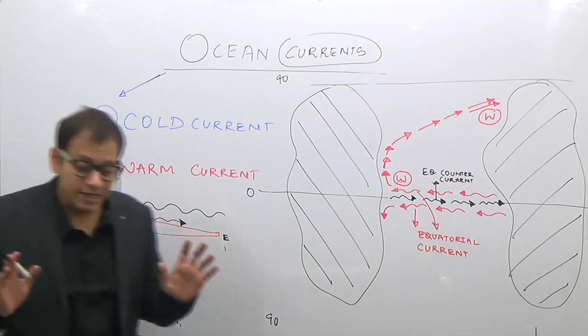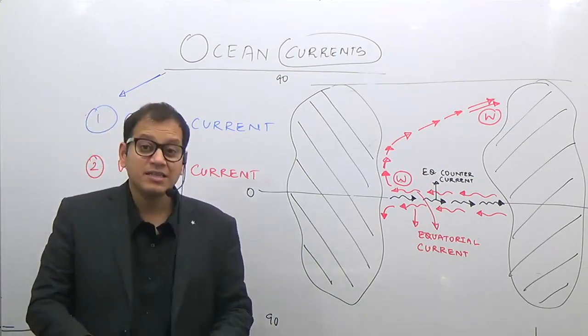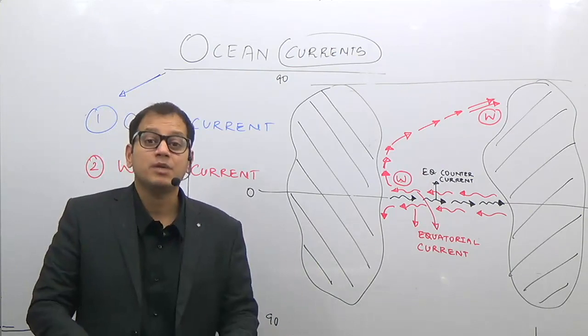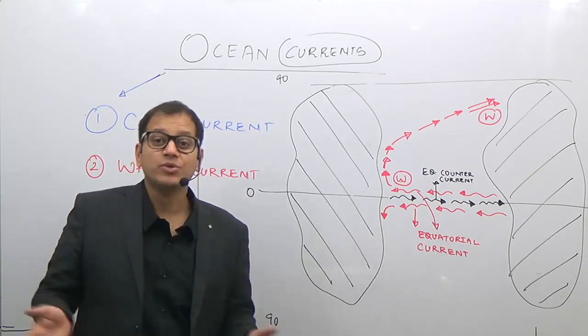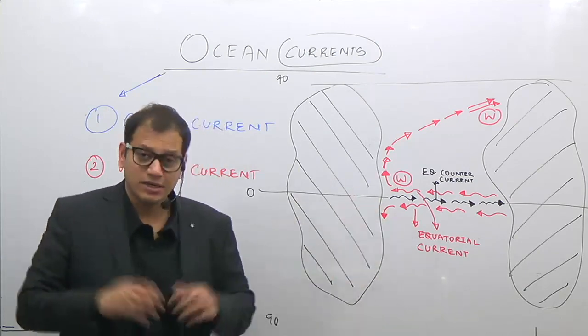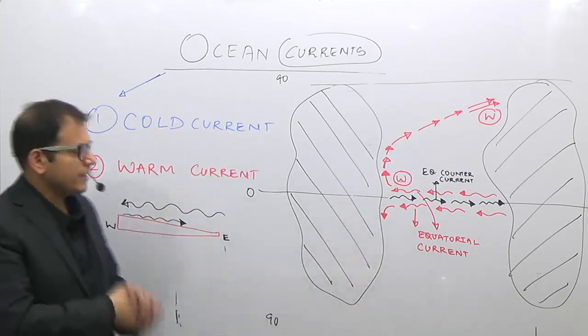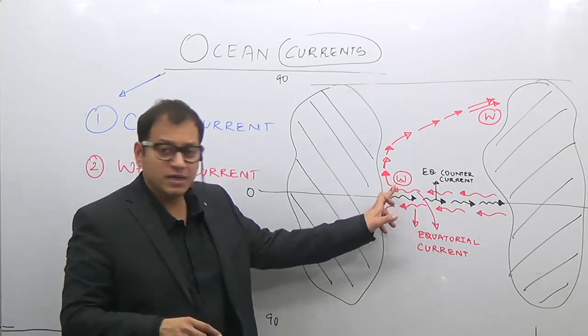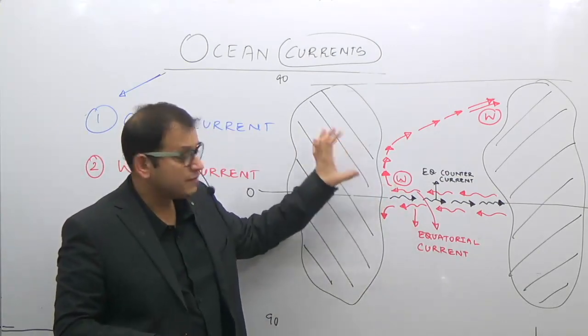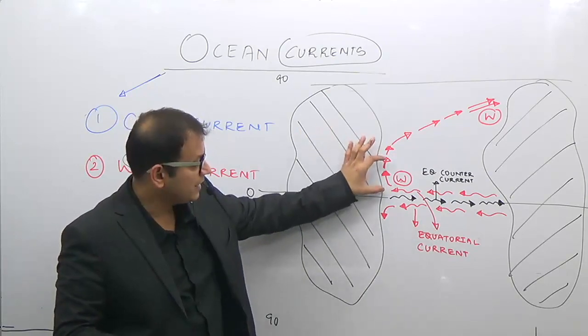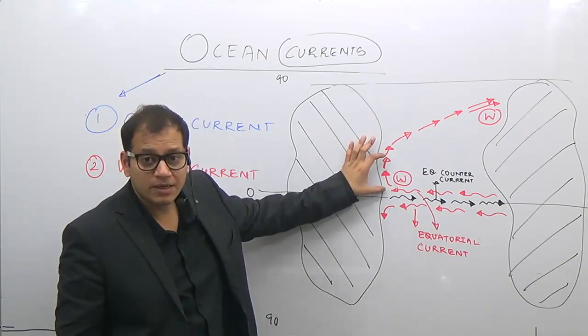So are you getting why the equatorial counter current is generated? It has been asked in this year's preliminary examination why the equatorial counter current is generated. It is due to the convergence of two equatorial currents. Now come back to the diagram. This water will come here. So on the western side of the continent, if these are the two hypothetical continents, this is an area of a warm current.